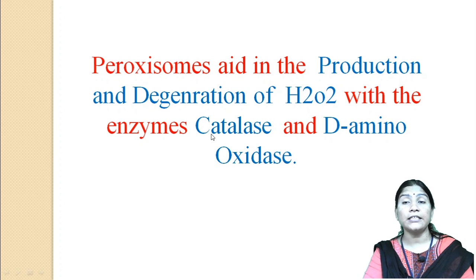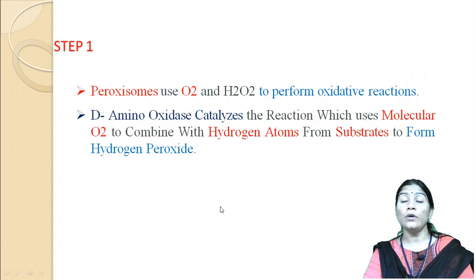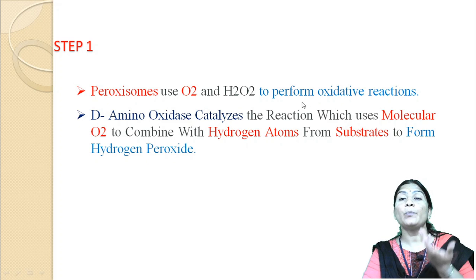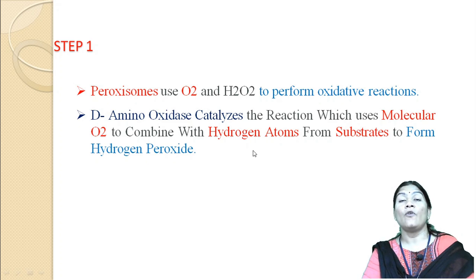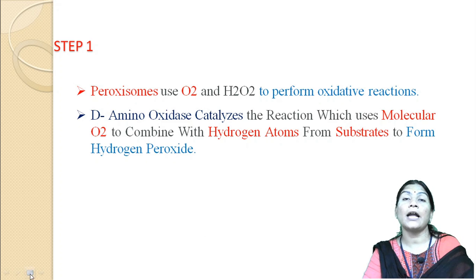So, peroxisomes aid in the production and degradation of hydrogen peroxide, H2O2, with the enzymes catalase and D-amino oxidase. In the first step, these peroxisomes use oxygen to perform the oxidative reaction. D-amino oxidase catalyzes the reactions which use molecular oxygen, combining with hydrogen atoms from the substrate to form hydrogen peroxide.